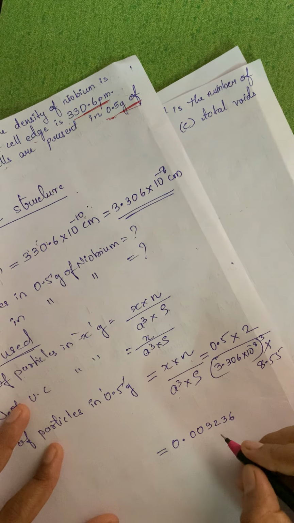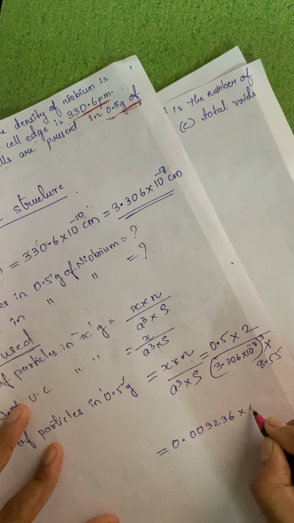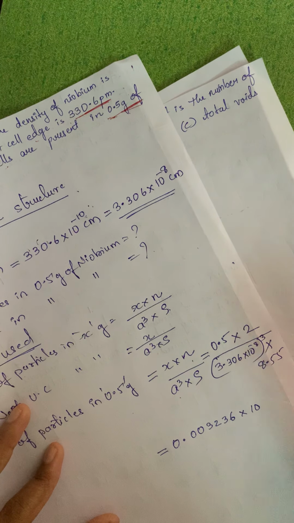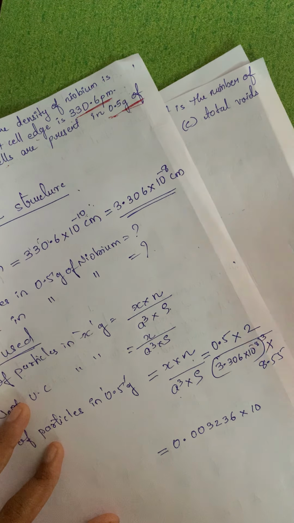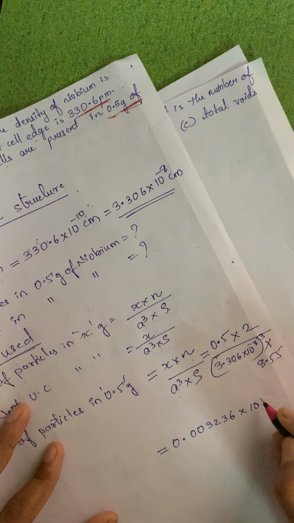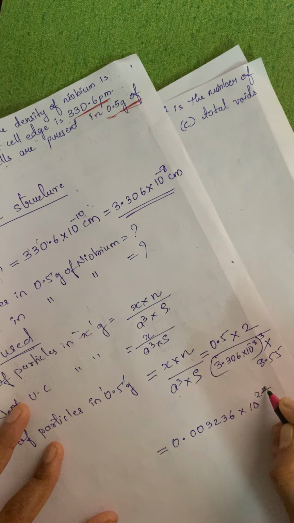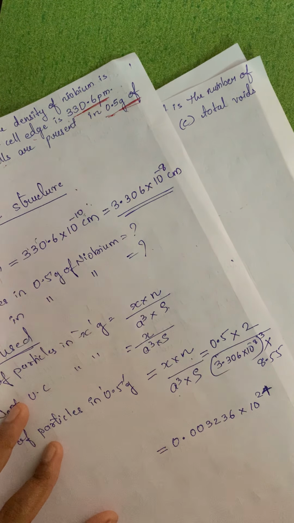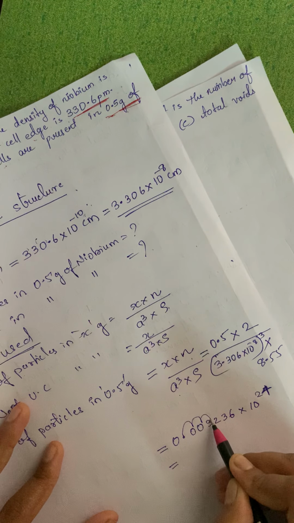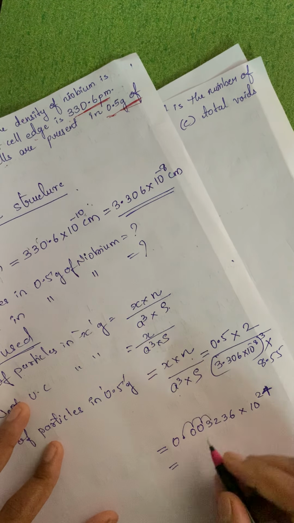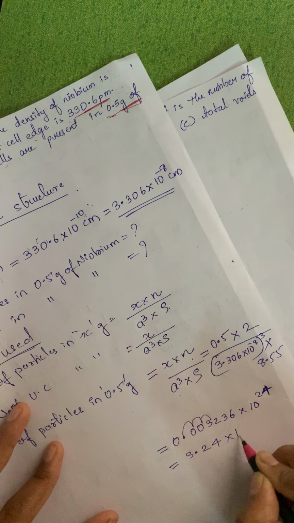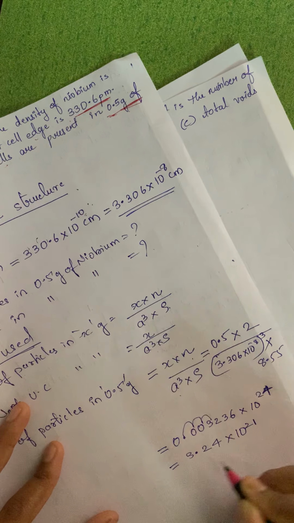0.003236 into 10 raised to something like 8 plus 8, 3 eights are 24, so 10 raised to 24 something you will get. Okay, so after making it into this one, 1, 2 and 3, the value will be 3.24 into 10 raised to 21 over here.